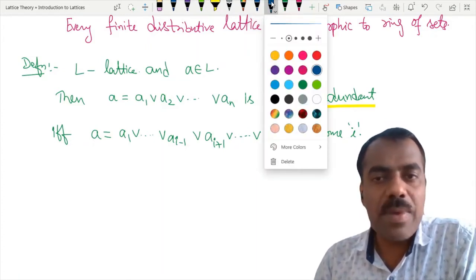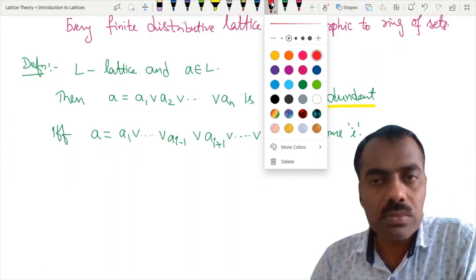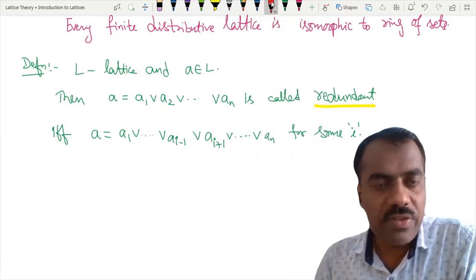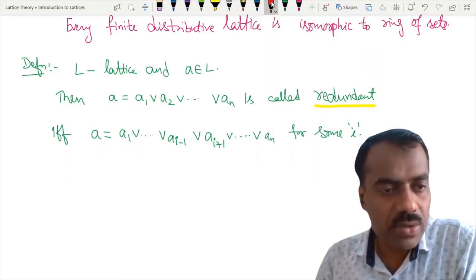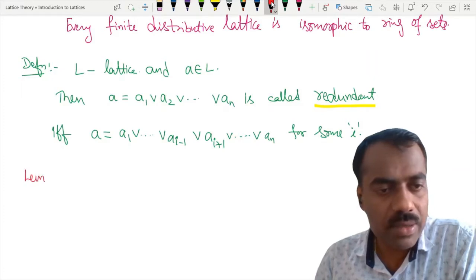Now, how will we apply this to our theorem for finite distributive lattice? So I can call it a simple lemma.